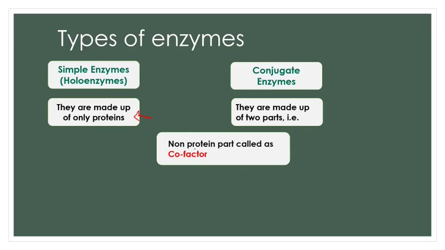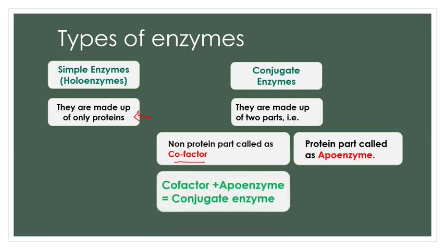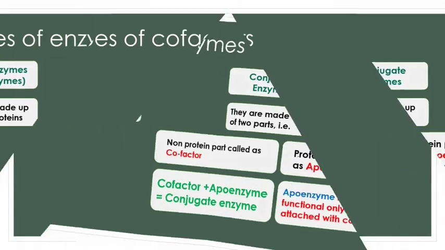They have a non-protein part, and this non-protein part in a conjugate enzyme is called the cofactor, whereas the protein part is called the apoenzyme. So cofactor plus apoenzyme together forms what? Conjugate enzyme. Cofactor is the non-protein part and the protein part is the apoenzyme. This apoenzyme is functional only if it is attached with a cofactor. So basically the cofactor is helping the apoenzyme so that the enzyme can carry out its function.